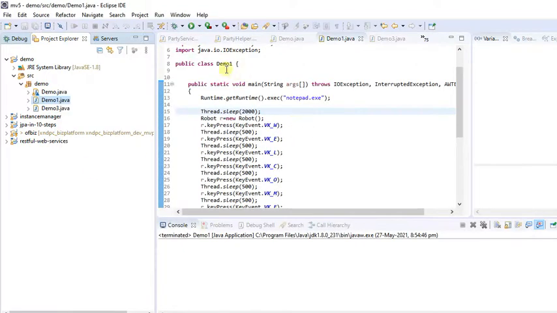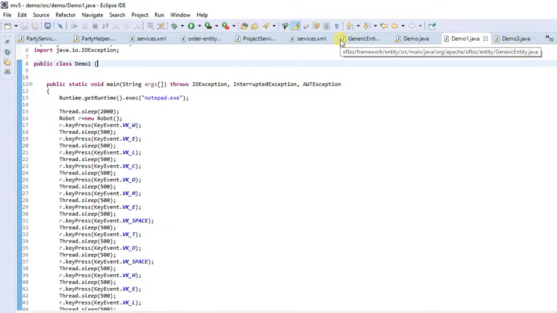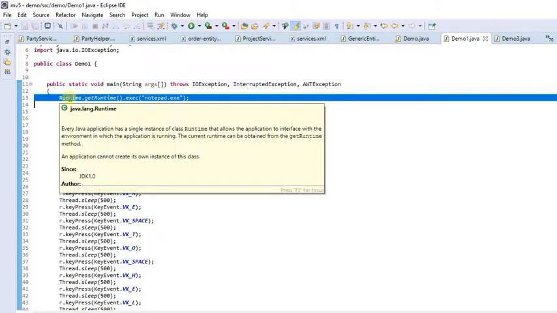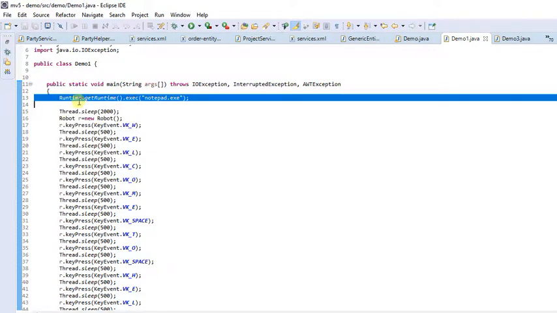Now let's understand this program in more detail. This is the main function, and inside it we call one line: Runtime.getRuntime().exec("notepad.exe"). Runtime is a class. getRuntime will return a Runtime object, and exec("notepad.exe") starts another application, another process. That means when control comes here, another application, notepad.exe, will open up.